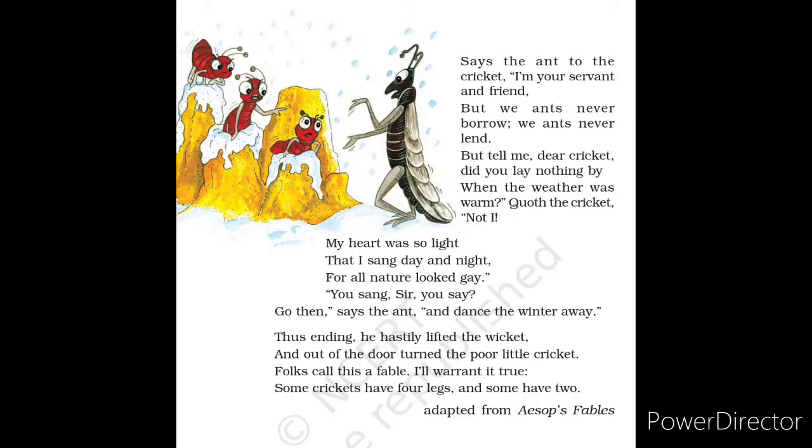The ant gets irritated and asks the cricket to leave. Those who do not wish to help themselves cannot be saved by others. The poet's final couplet of the poem tells his reader that though this tale is believed to be a fable, it is nothing else than truth.